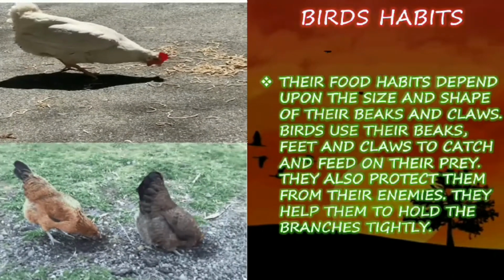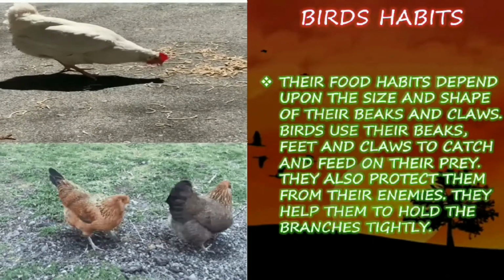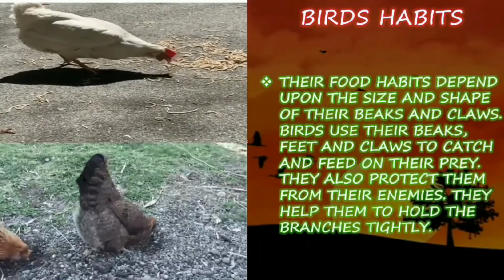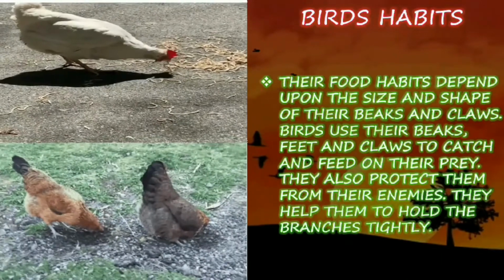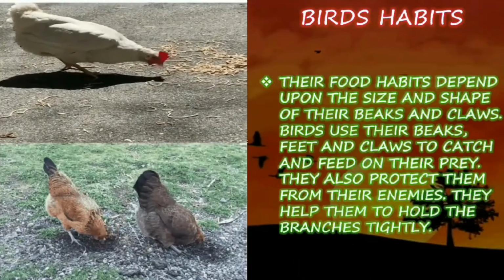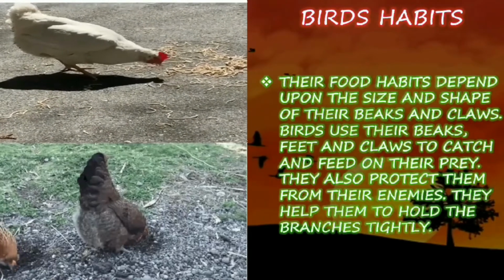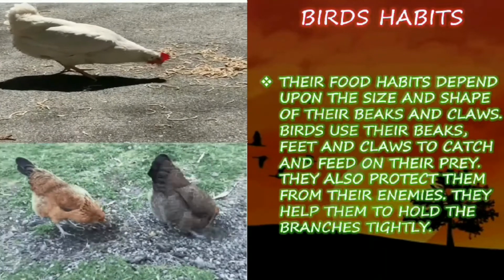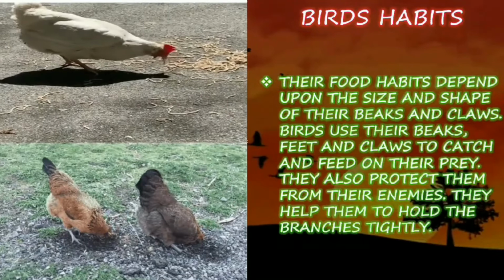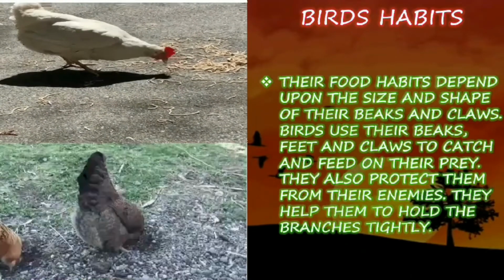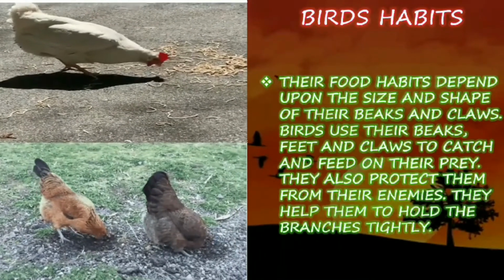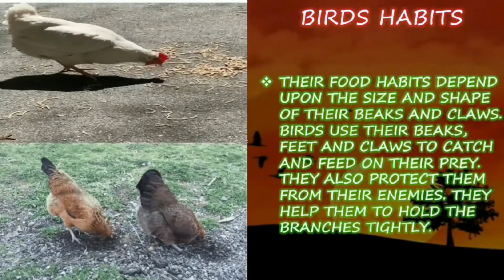Birds' habits. Their food habits depend upon the size and shape of their beaks and claws. Birds have beaks in their face region that help them to eat food. Claws are nail-like substances present in the legs. They help to catch the prey, and the beak helps to eat the prey. Birds use their beaks, feet, and claws to catch and feed on their prey.